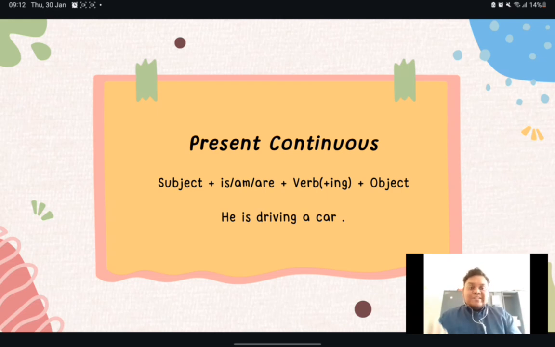Because "you" is singular, right? So "you is driving"? No. "You are driving". You know why we say "you are"? Because "are" is for plural, right? And "you" is singular. So how does that work? For the English language, the people of old English tend to use "are" in terms of respecting the people they are talking to. So in this case, we are respecting the people we are talking to. So "you are".